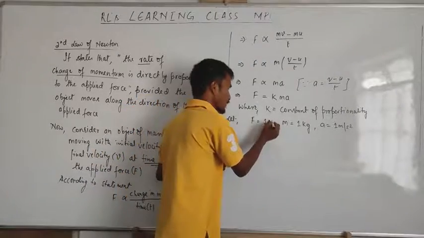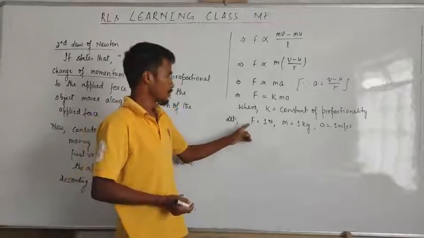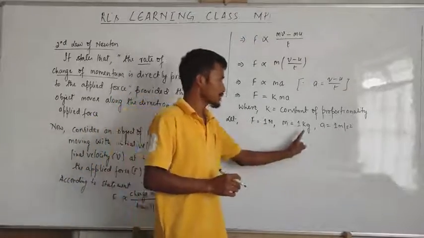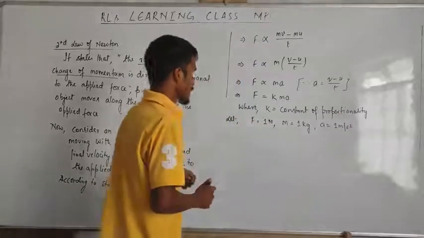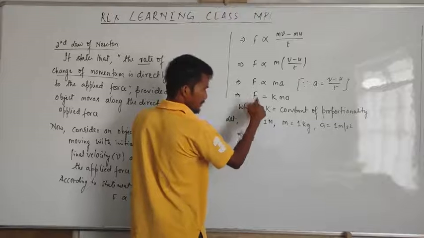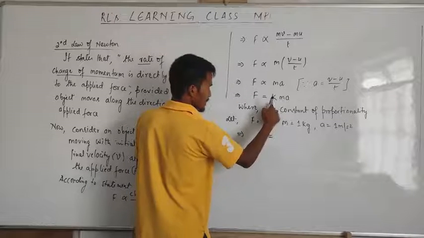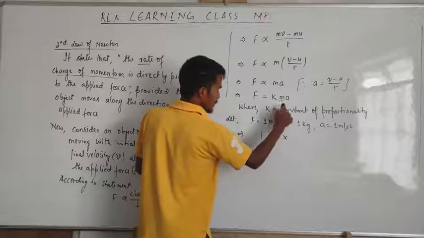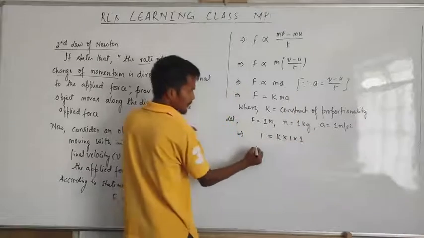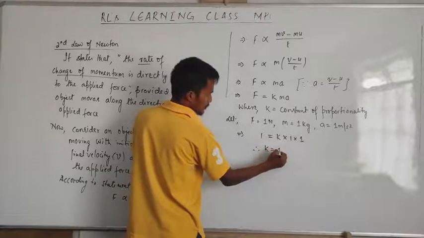Just assume that F is 1, m is 1, and a is 1. In place of F, I put 1, in place of m and in place of a. Then we got 1 equal to K, and therefore K is equal to 1.